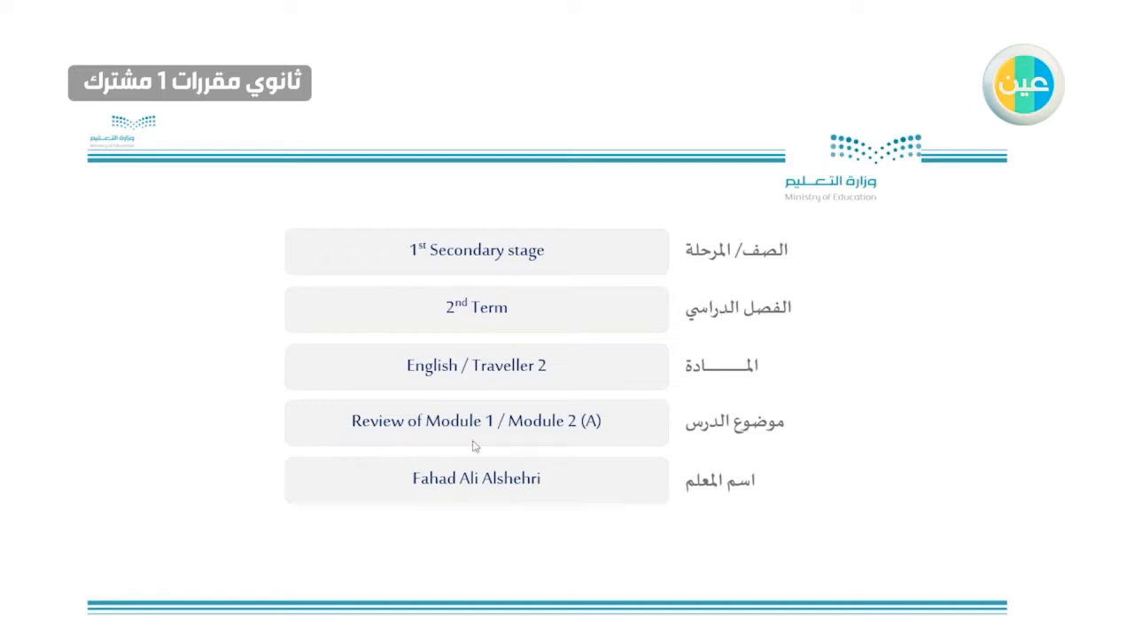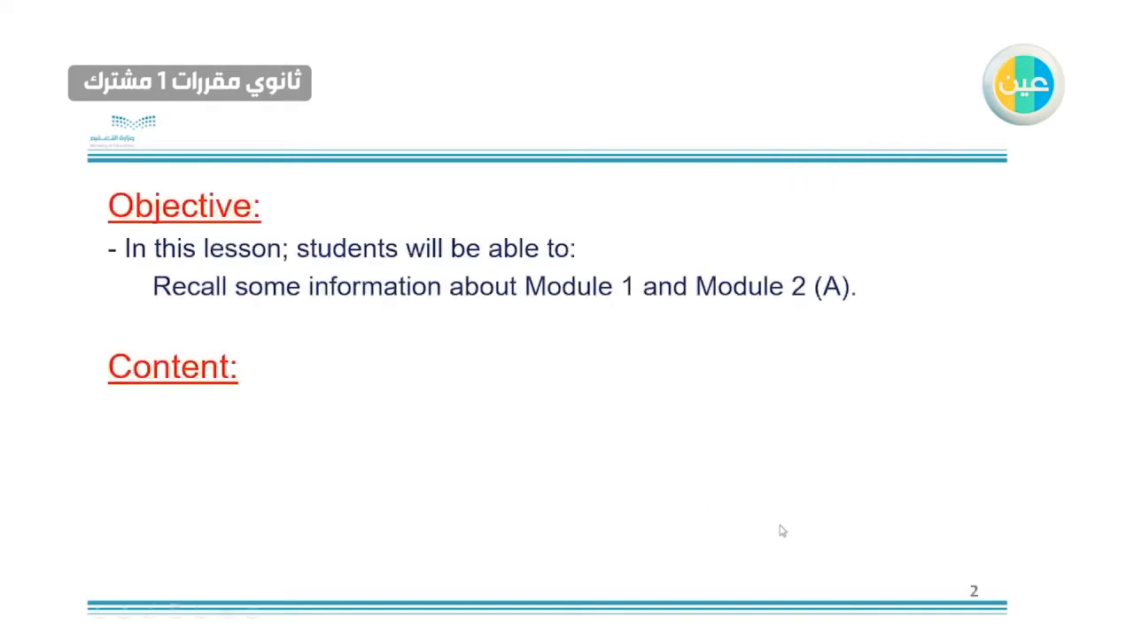We have a review of module 1 and 2, just part A. The English is for this first secondary stage, second term. For this lesson, students will be able to recall some information about module 1 and 2. So we want to remember and have a quick review about some parts of these two modules. The content will be about vocabulary, grammar, speaking, and writing.